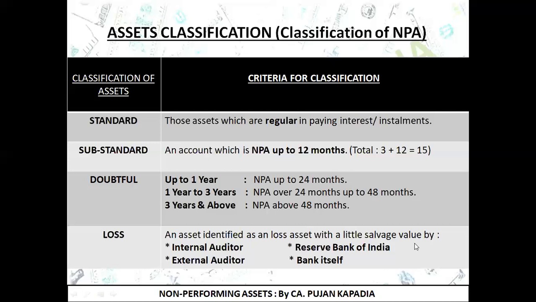Third is the Reserve Bank of India. When RBI feels that this account is supposed to be classified as a loss asset, that nothing is realizable, that I am not going to get anything from it, it can also identify it as a loss asset. And last is the bank itself. If a bank itself feels that this customer is not going to pay anything, it can also classify it as a loss asset. So basically, there are 4 names that you are supposed to remember, who have the power to identify an account as a loss asset if they feel that nothing or a very negligible amount is realizable from this account.